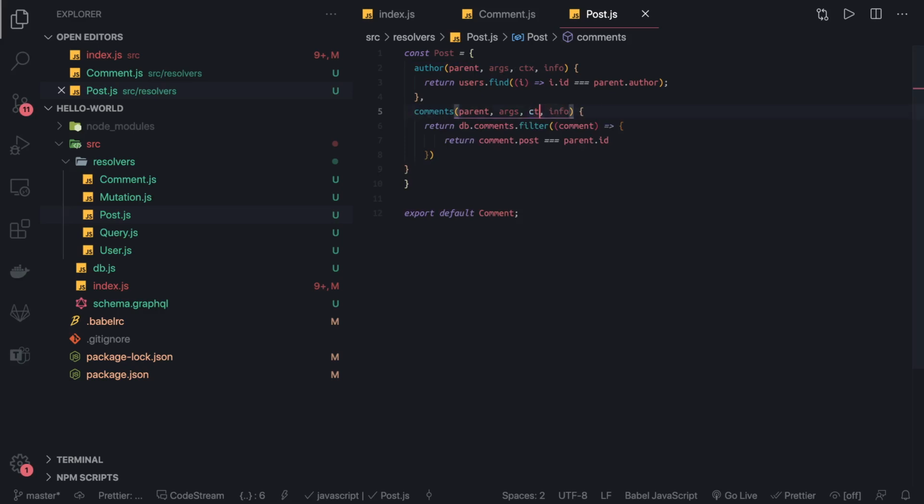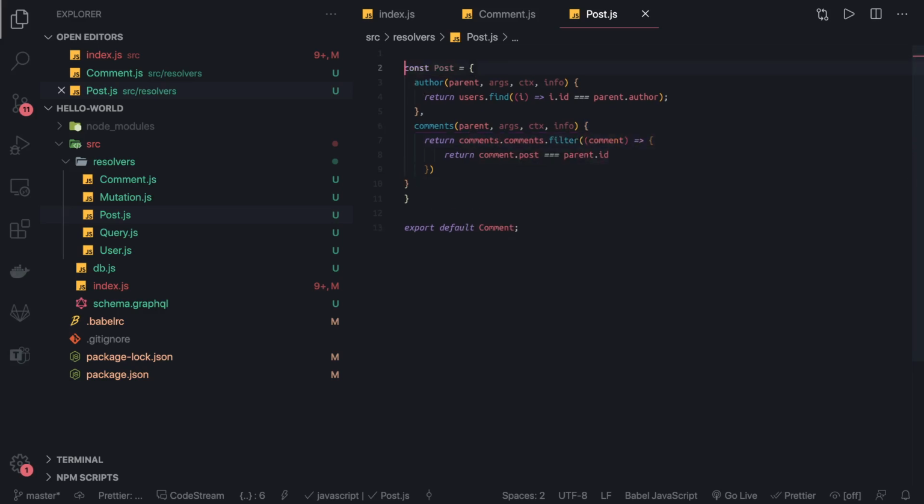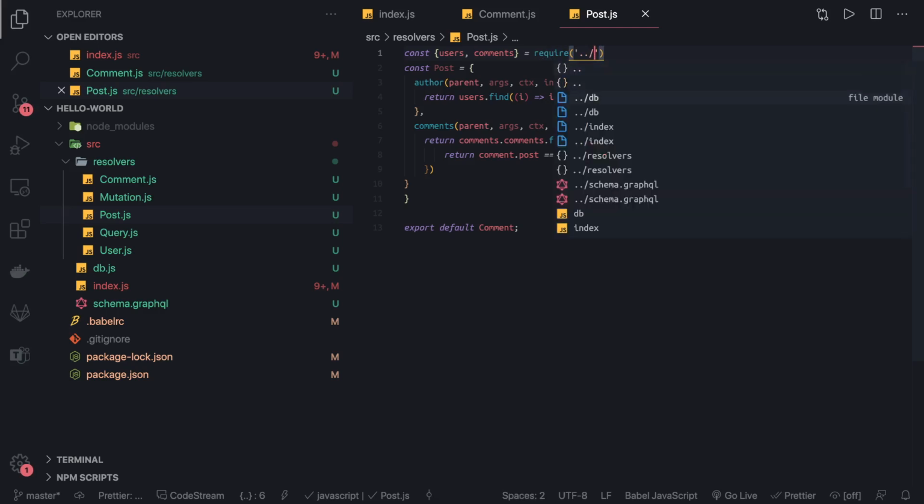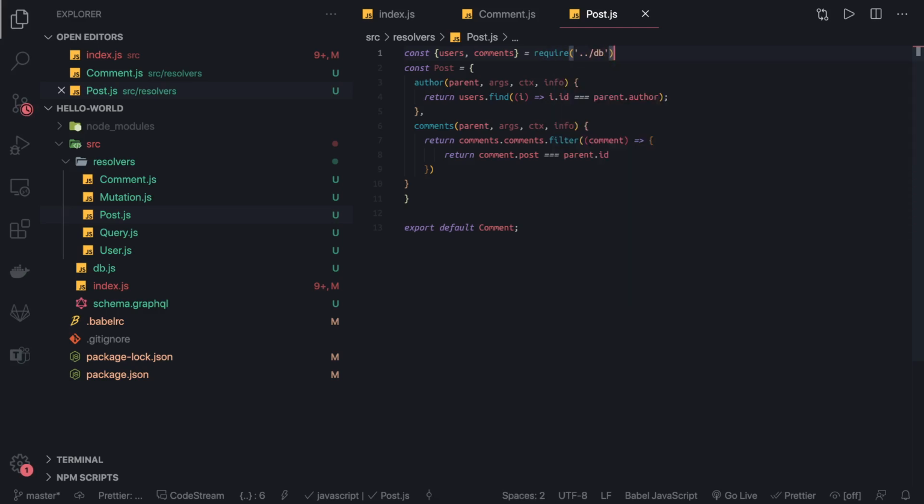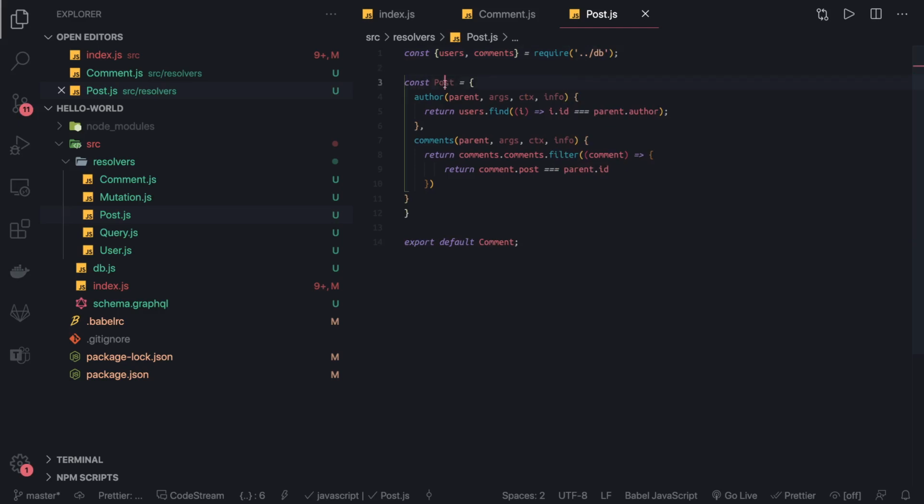Now it is context, and we will talk about how we can get this data source. So here currently we have comments which we are going to get from the DB. We will import the DB here, like const users, comments equal to require. This is our initial approach, but this is not going to be the final approach. To do it like this, we are going to use the GraphQL way of doing things.